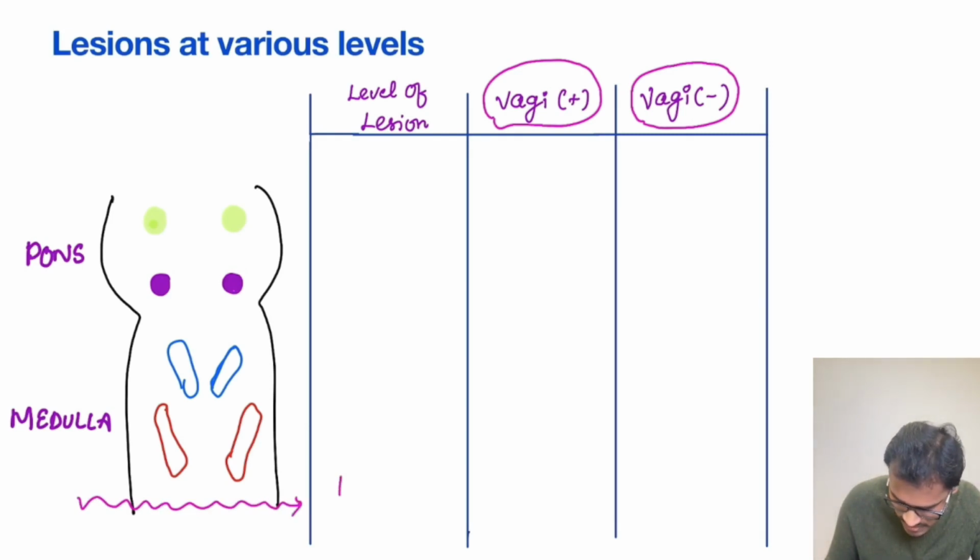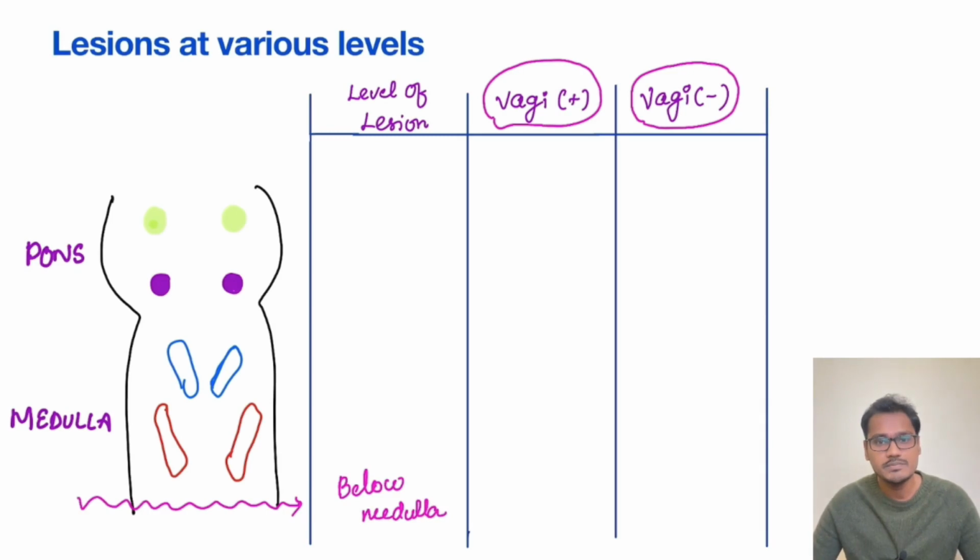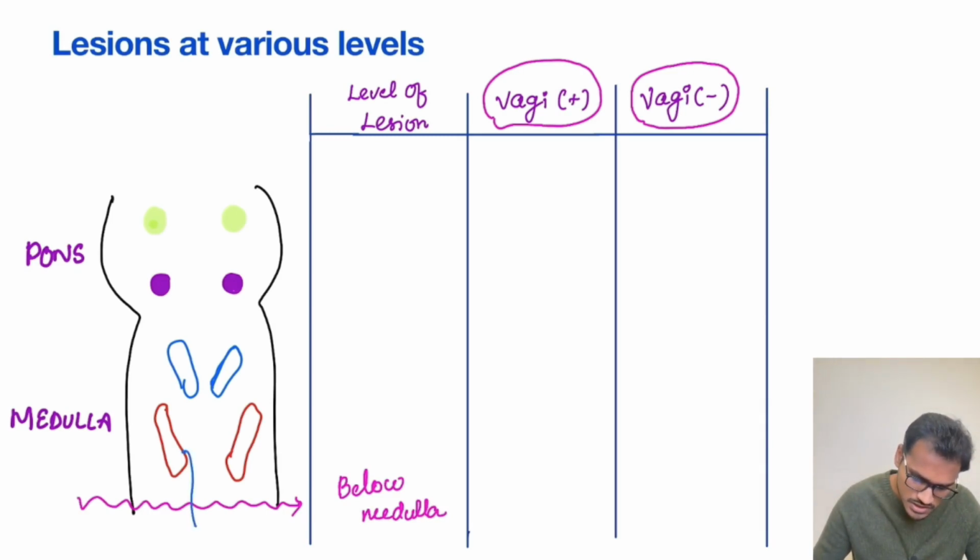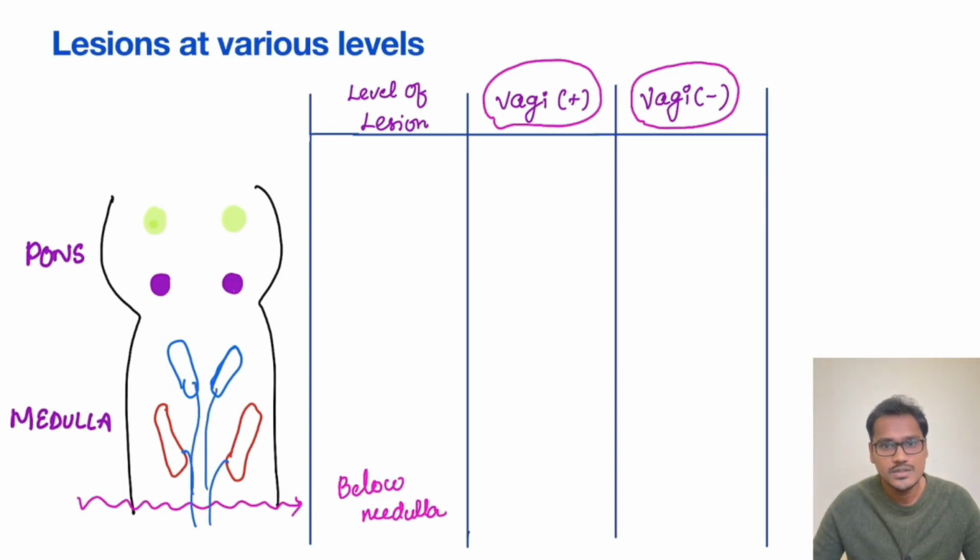So what is the site of lesion? It is below medulla. So what will happen to the respiration? The answer is pretty simple. Can any respiratory neurons come out of their centers? No, none of them will come. So what will happen to the respiration?